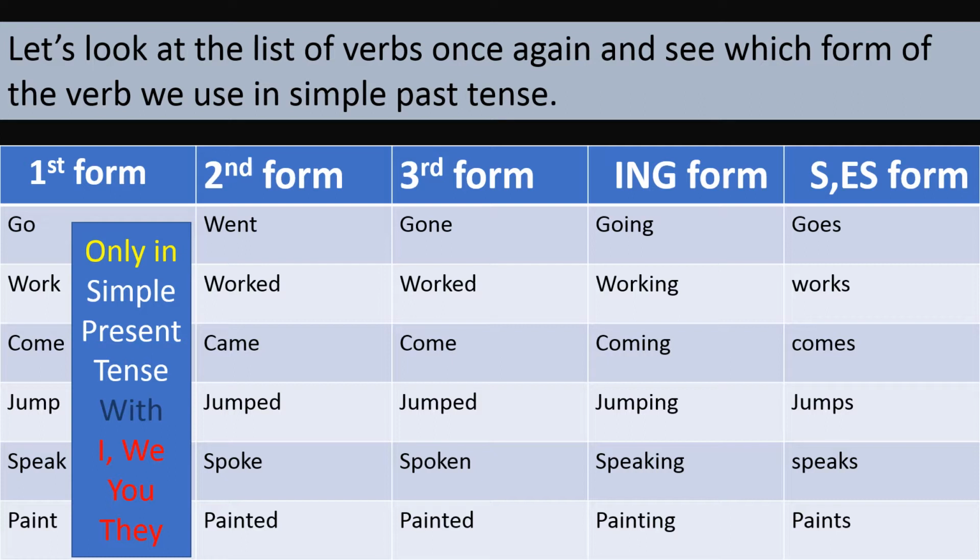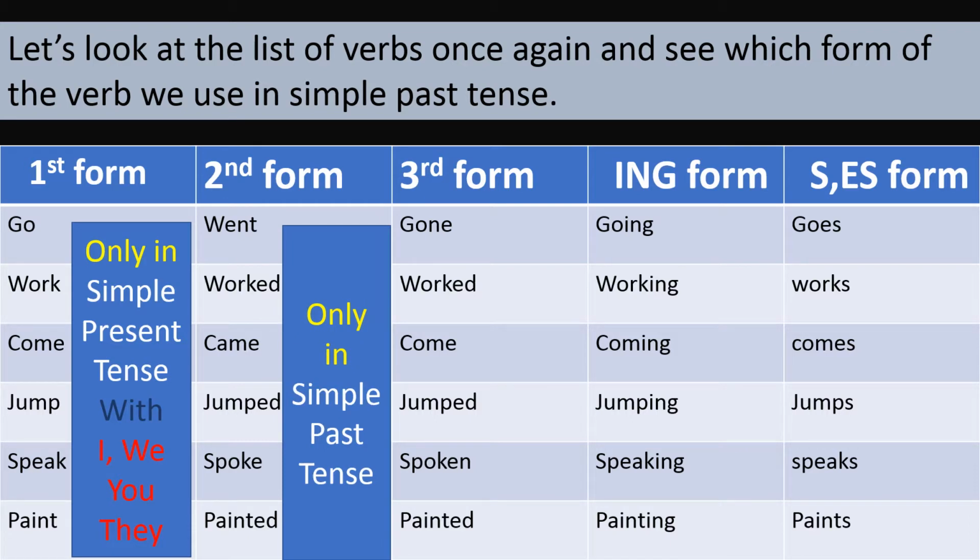For example, I go, we go, you go, they go. So the first form is used only in simple present tense. The second form is used only in simple past tense, or what we call past indefinite tense. So it is the second form of the verb that we use in simple past tense.